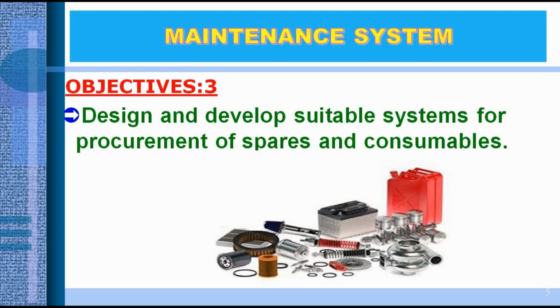But we have to think how to procure these from the market if required. We can store some spares in our internal store, and we also think how to get them if they are not available within our store. So in the third objective, we have to think about how to procure the spares and consumables.